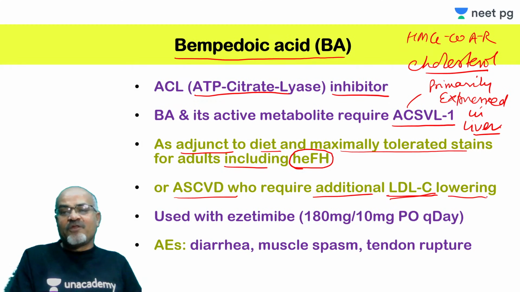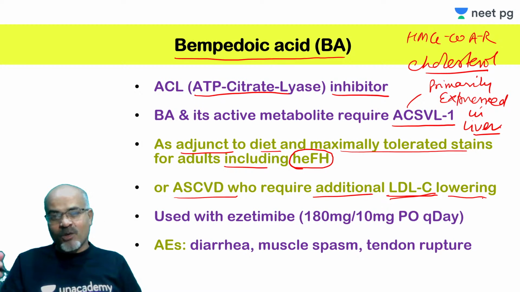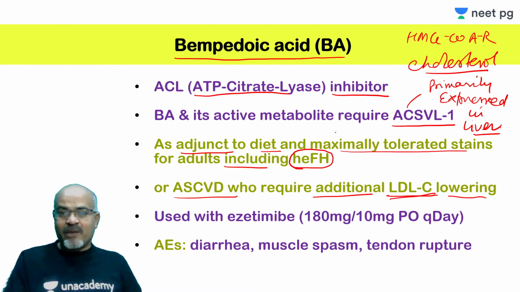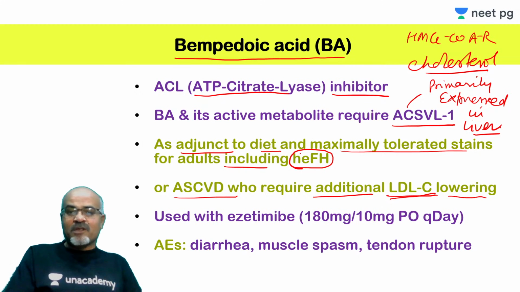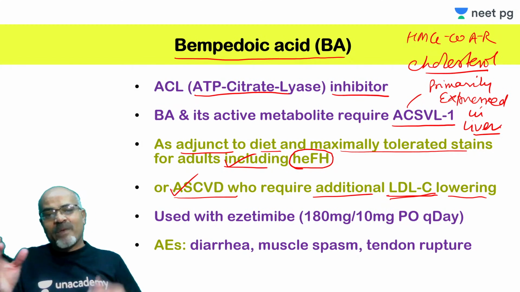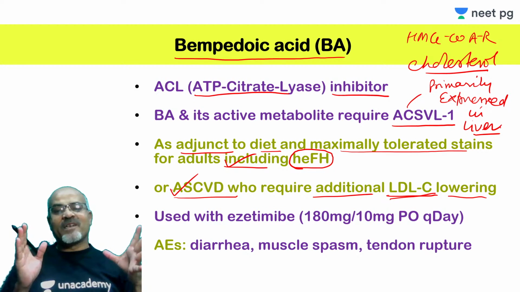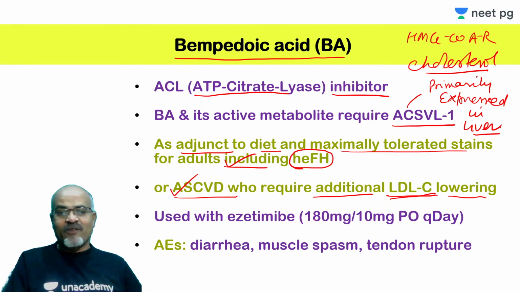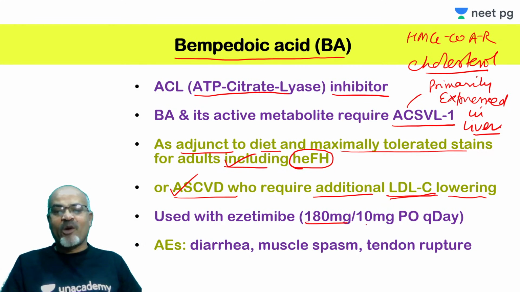These are the two indications for bempedoic acid. It is usually available in combination with ezetimibe, and this is the dose: 180 milligram of bempedoic acid and 10 milligram.